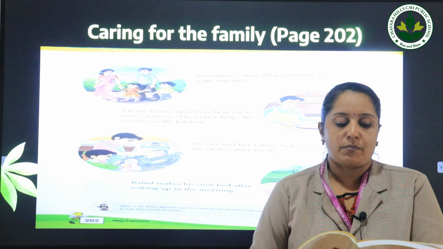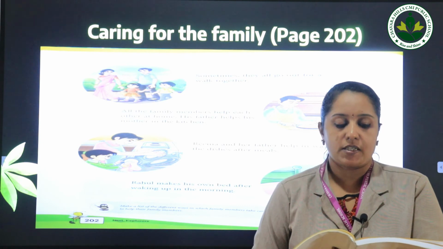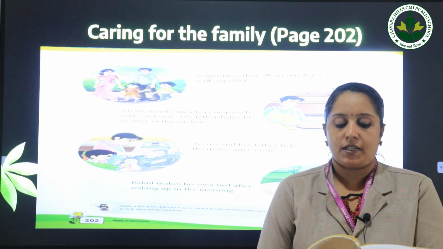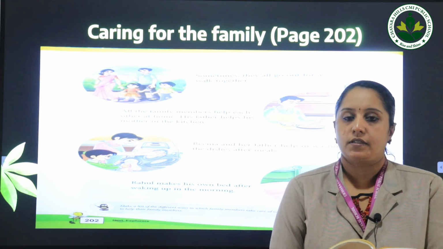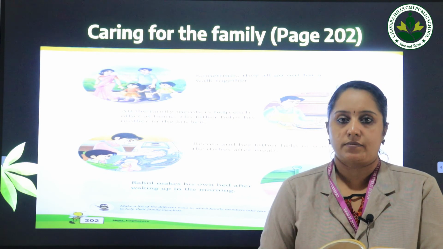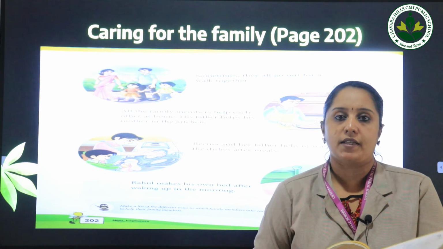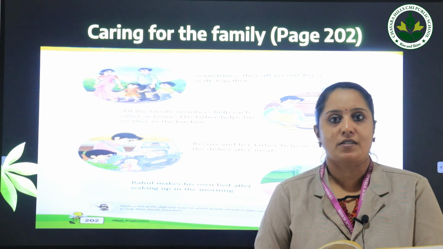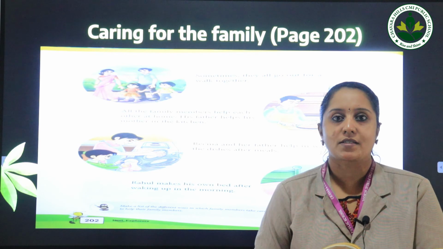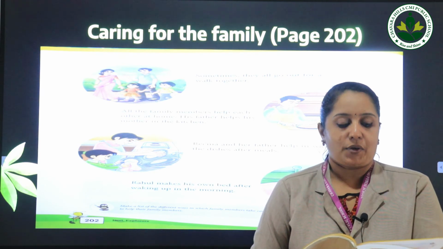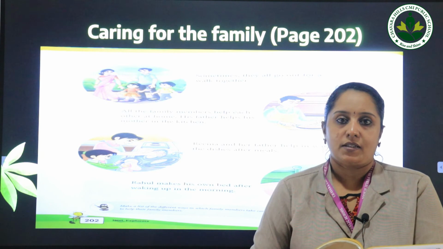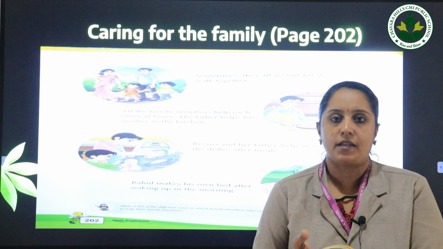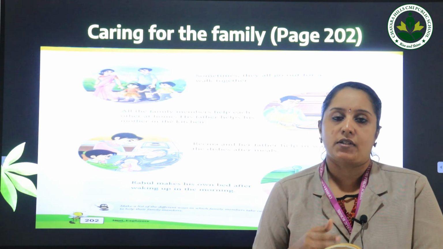Now all the family members help each other at home. His father helps his mother in the kitchen. See the picture? You can see that Rahul's father and mother, they are cooking together. So his father is helping his mother in the kitchen. Does your father help your mother in the kitchen? Yes, your fathers help your mothers in the kitchen. Do you help your mothers? You also help, isn't it? Okay. So in a happy family, they support each other. They help each other. Even in cooking or in cleaning, we all do these activities together.